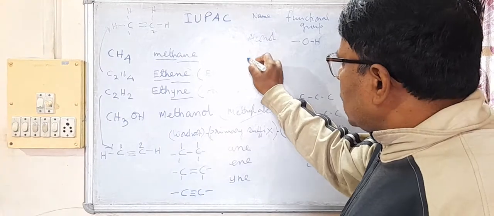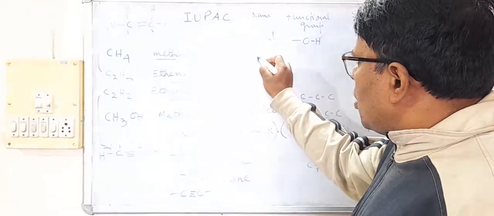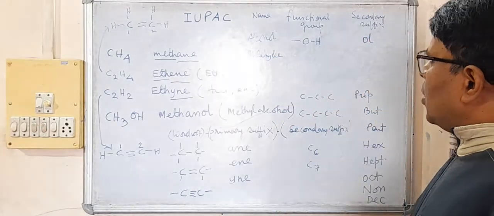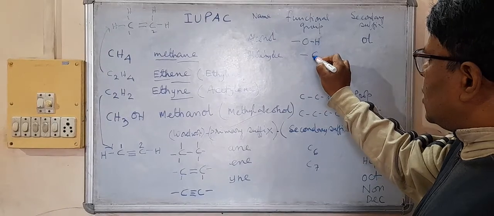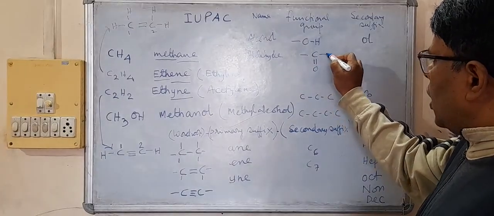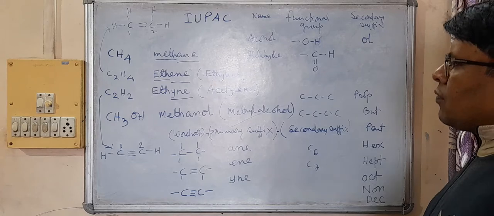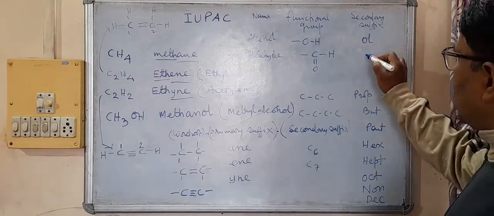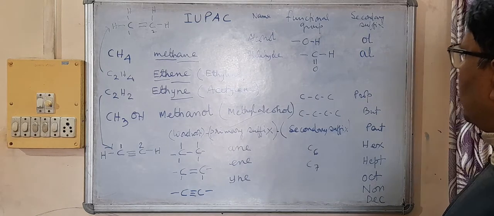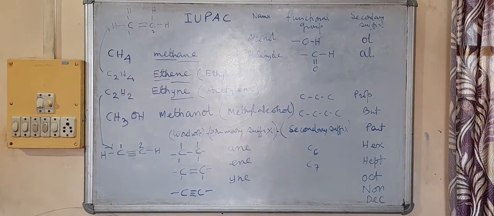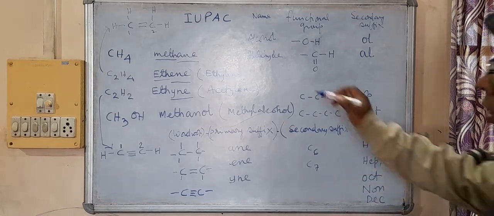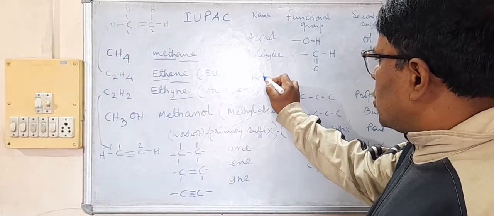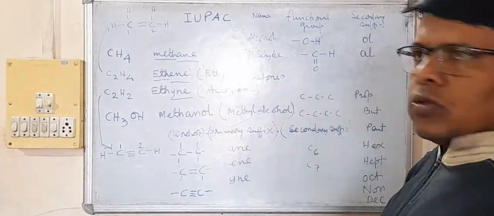Then another very common type of organic compound is aldehyde. The functional group in aldehyde is C double bond OH. This is the functional group of aldehyde, and for aldehyde, the secondary suffix is AL. Then another type of organic compound is called ketones.